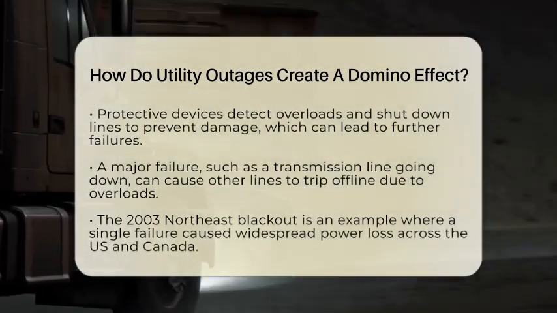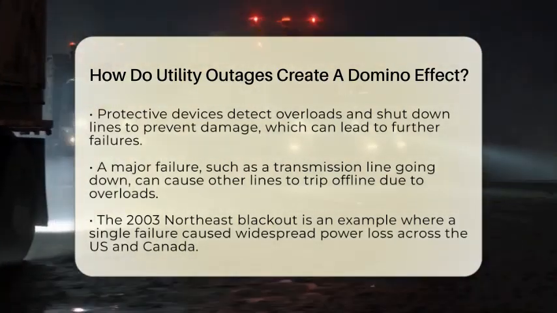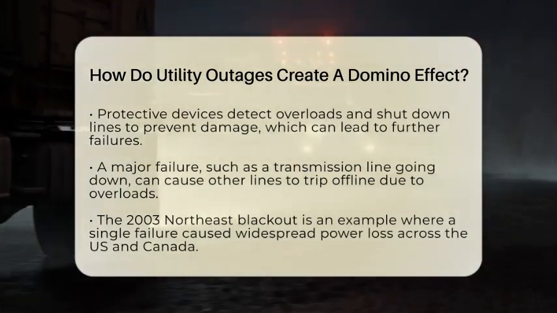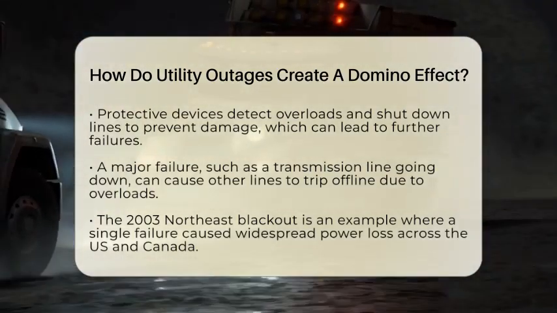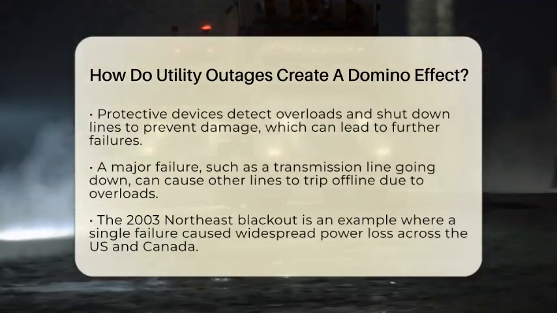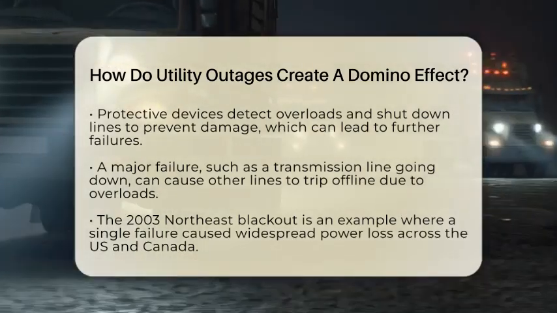For example, if a major transmission line goes down, the current reroutes through other lines. These lines might not be built to handle the extra load and can trip offline as well. This process can happen very fast, sometimes within seconds, leading to widespread blackouts.